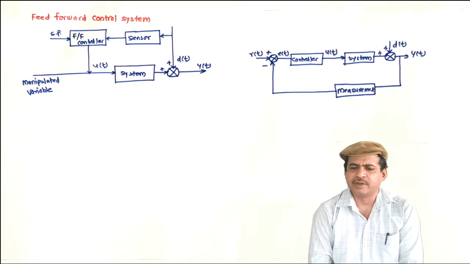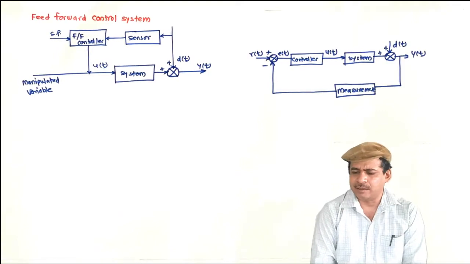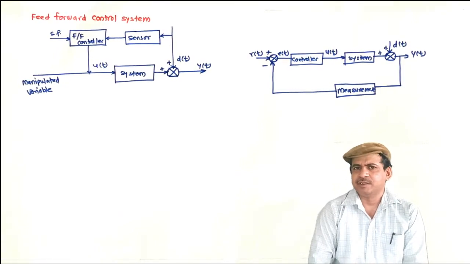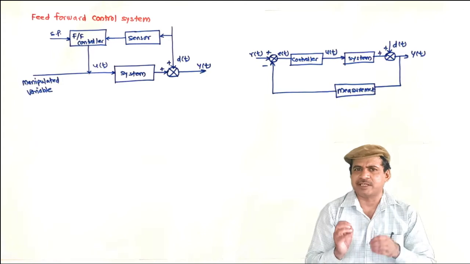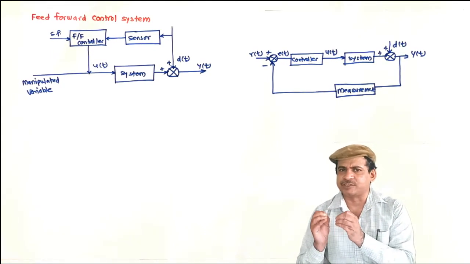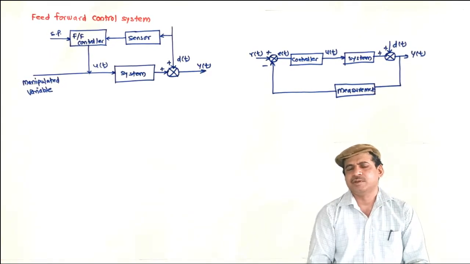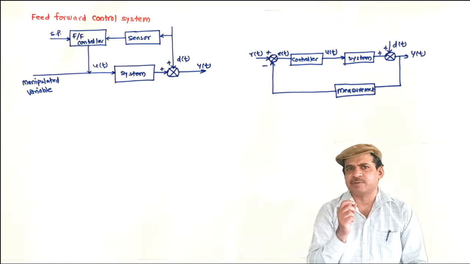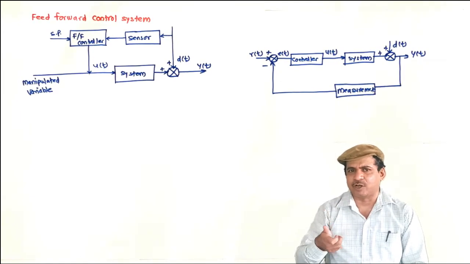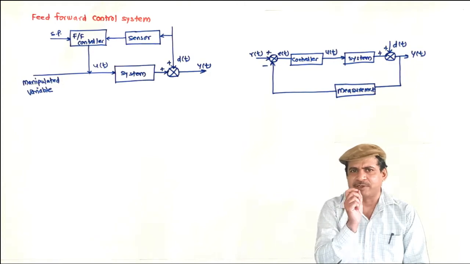Anticipatory control. But the important thing is that for this purpose, the exact know-how of the system, the exact physical and mathematical behavior of the system, must be known. If there is a difference between the actual system and the mathematical model of the system, that is called parametric uncertainty.